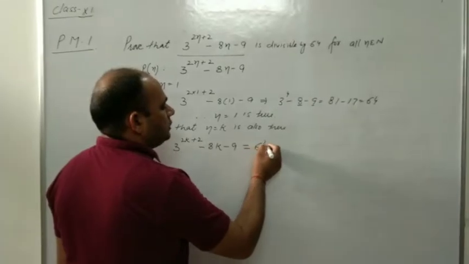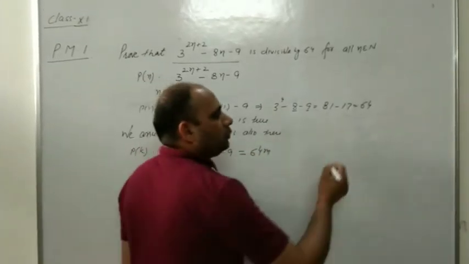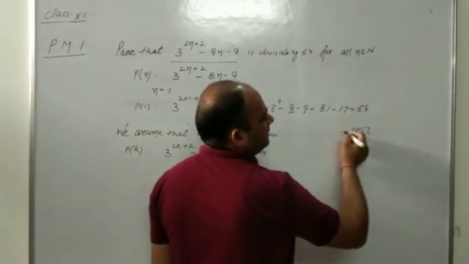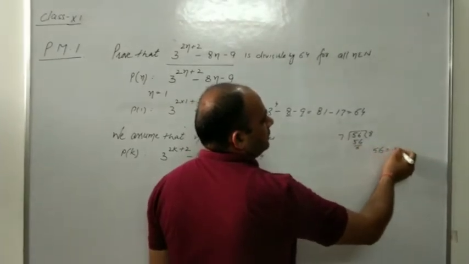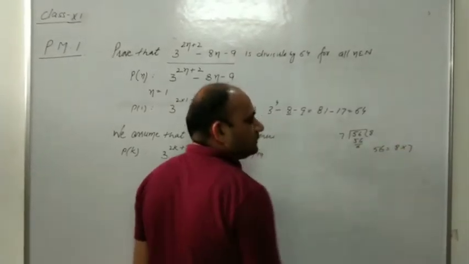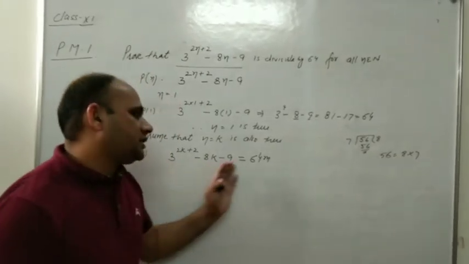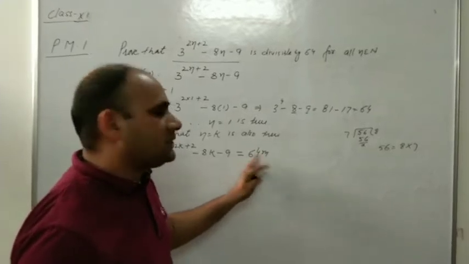So we can write it as 64m. You know, if any number, suppose 56 is divisible by 7, 7 8s are 56, so 56 can be written as 8 into 7. In the same way, if this number is divisible by 64, there will be some quotient, and that is m.